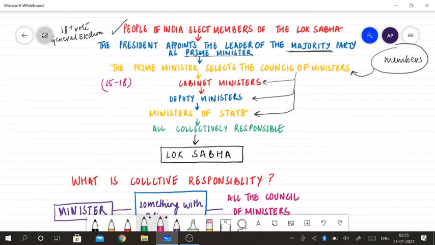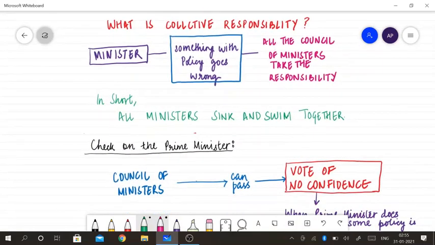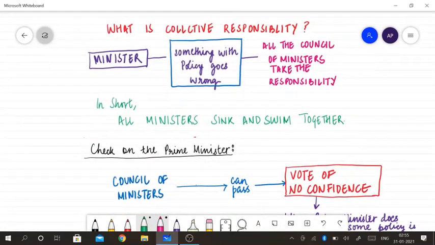All ministers of the council of ministers are collectively responsible to the Lok Sabha. Now the question arises, what does collective responsibility mean? In the parliamentary form of government, the principle of collective responsibility is very important.